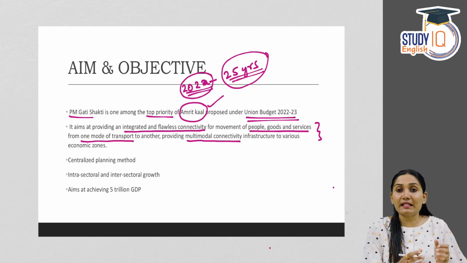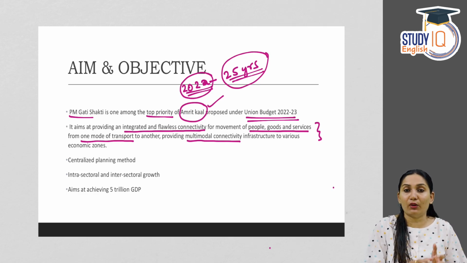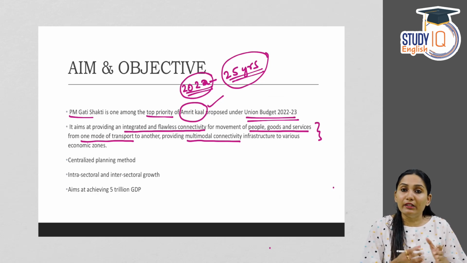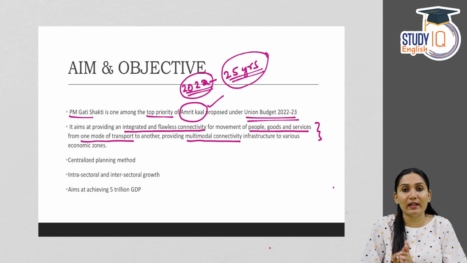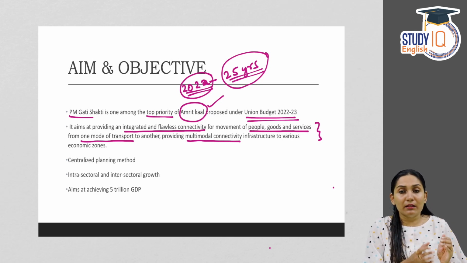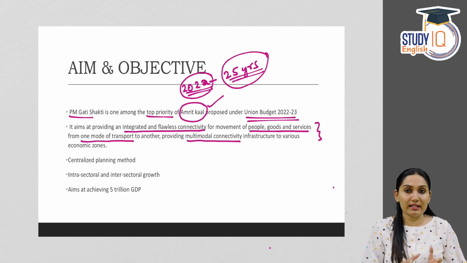So integrated means different modes of transportation like the roadway, railway, waterway, different modes of transportation are connected to each other to create a flawless connectivity to help the passenger or to help the goods and services. It is not just for people but also for goods and services as well to reach the final destination.